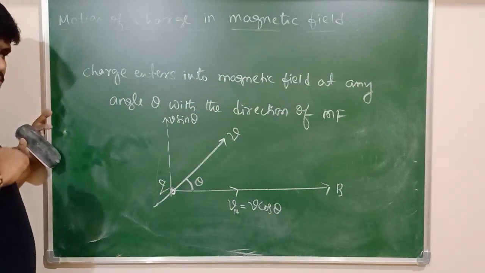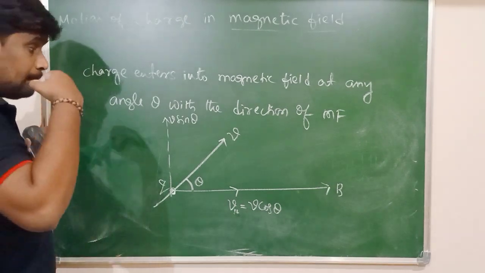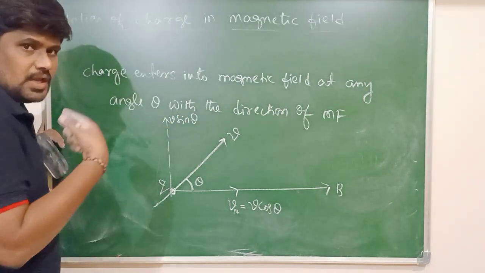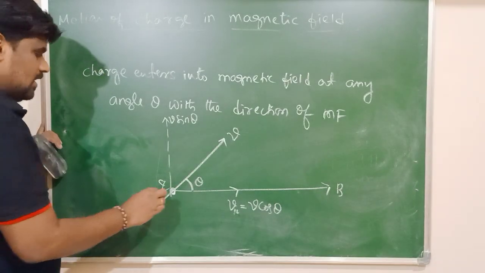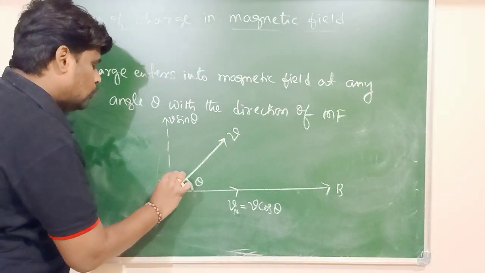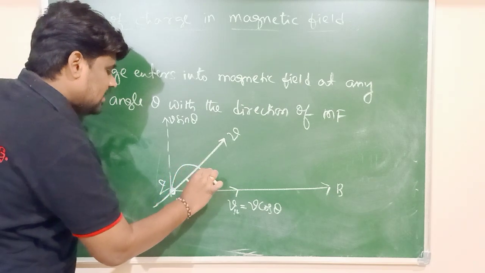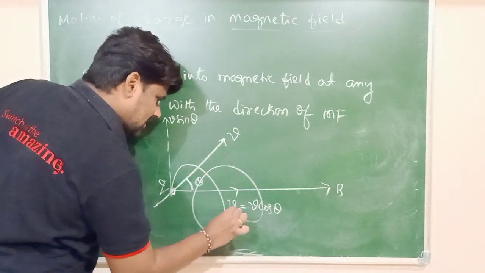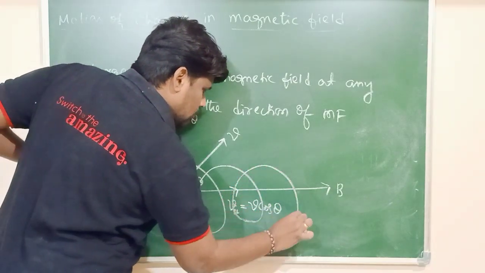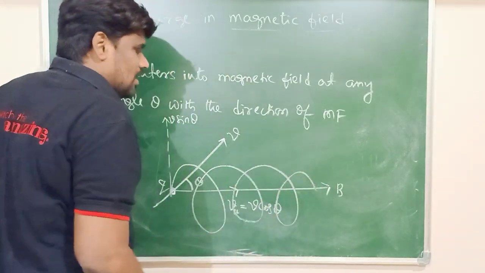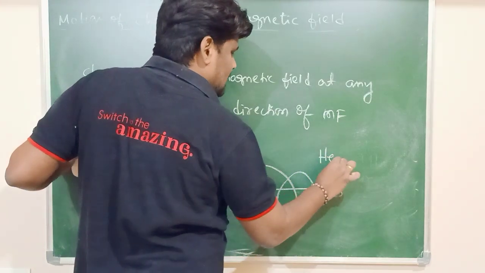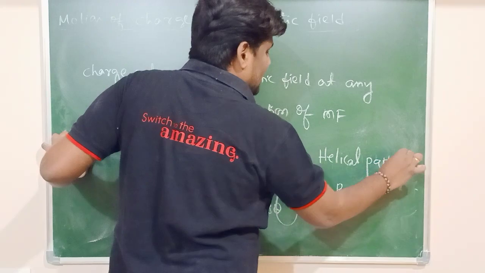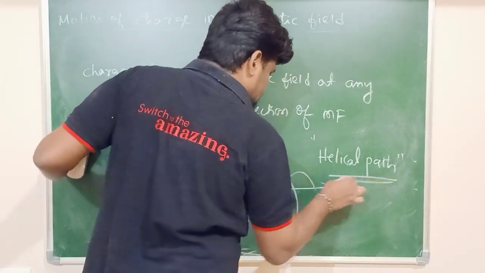Definitely, which kind of motion, or which kind of path, is the charge going to trace here? Definitely the path traced by the charged particle in this case is helical, moving forward and going in a circle. Therefore, what is the path taken by the charged particle here? The path taken by the charged particle is a helical path.